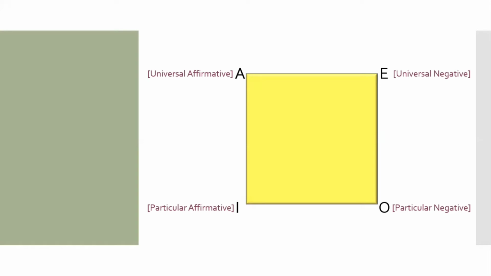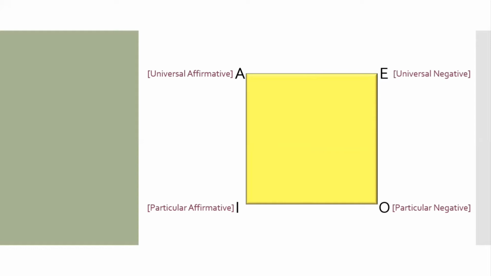Now, if you divide the same square vertically, we'll again get two parts. On the left, we have the affirmative propositions, and on the right, we have the negative propositions. So hence, A and I will come together, that is up and down, and E and O correspondingly come up and down. So I hope it's very clear how we fix the positions of A, E, O, I as the vertices of the square.